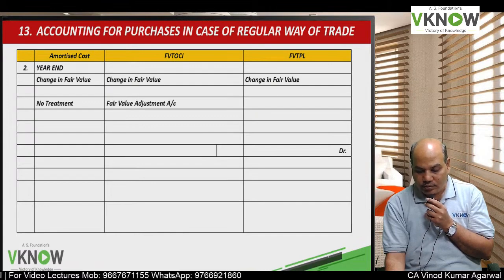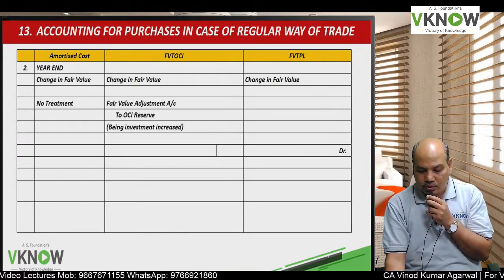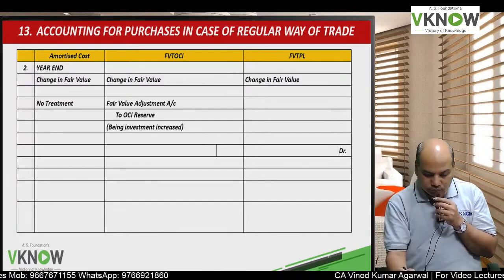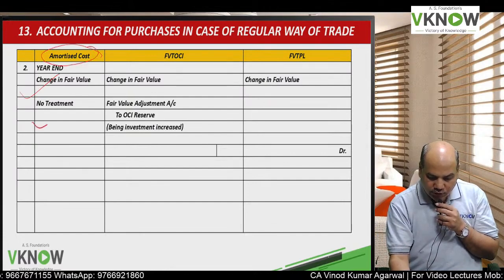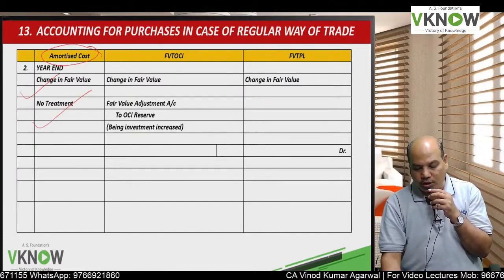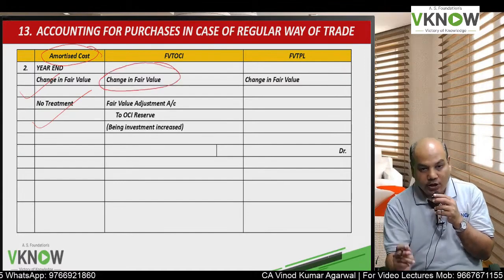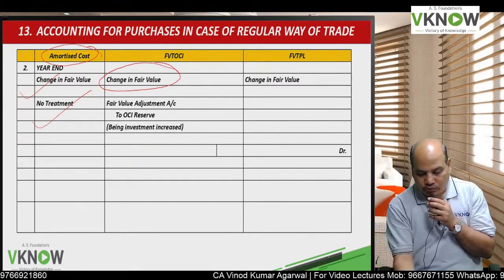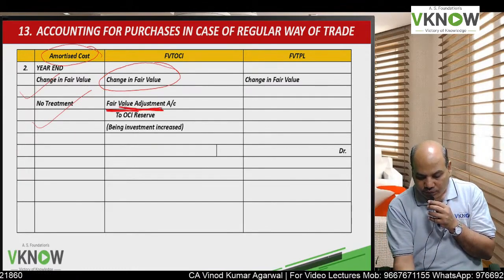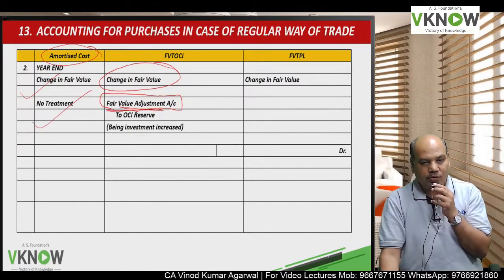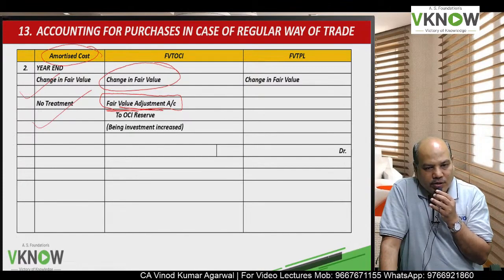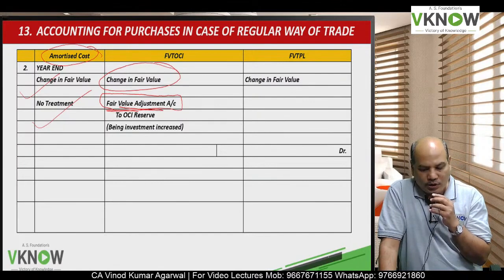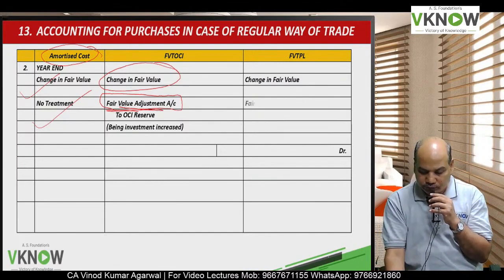At year end, suppose there is a change in fair value. In amortized cost category, again no entry, no treatment. But if it is an FVTOCI instrument and there is a change in fair value, we will open an account called fair value adjustment account, because the financial asset is not there in my books right now. So temporarily we will open an account called fair value adjustment account to OCI reserve account.